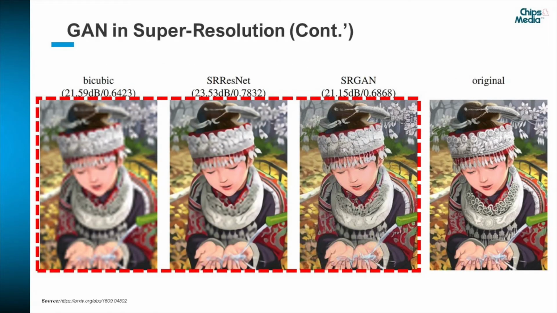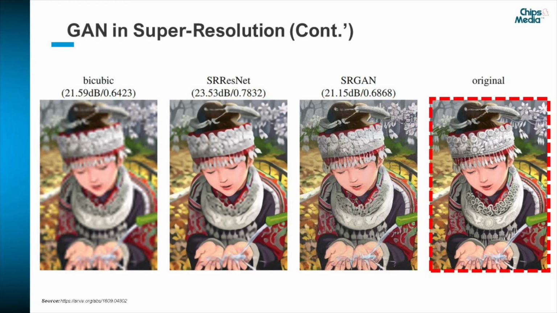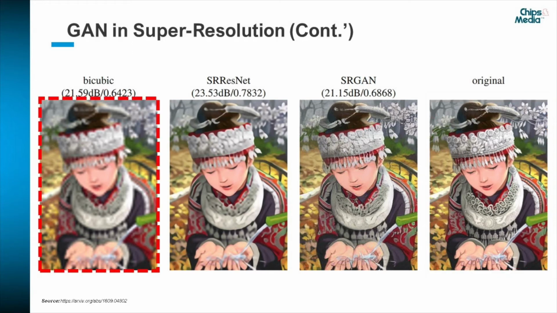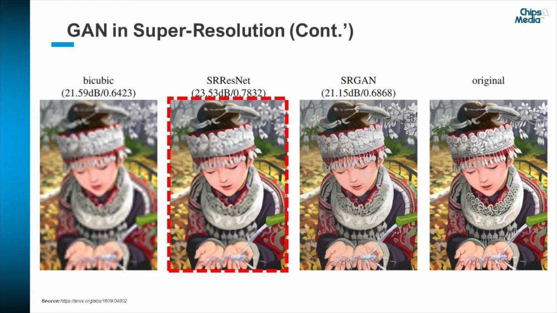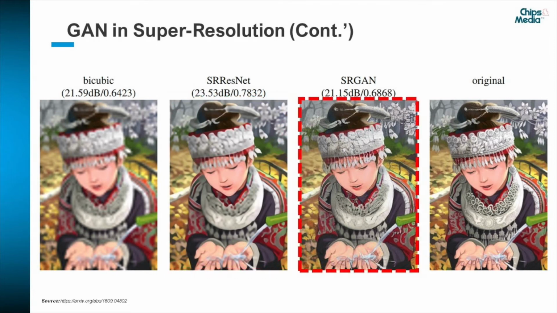Here are examples of GAN impact on the SR task from the SRGAN paper. The original ground truth image is provided for comparison as a baseline on the right side. On the very left side, there is the result of a conventional bicubic scaler. Take a look at the next picture, a deep learning based approach. You can notice that the overall quality and sharpness are much higher. SRGAN has the same size network as SRResNet, but it's trained with the GAN technique. It produces the best perceptual quality and reconstructs details compared to the other methods.